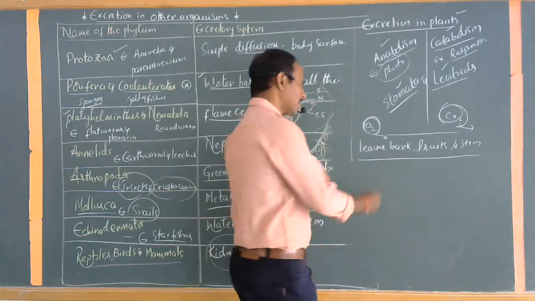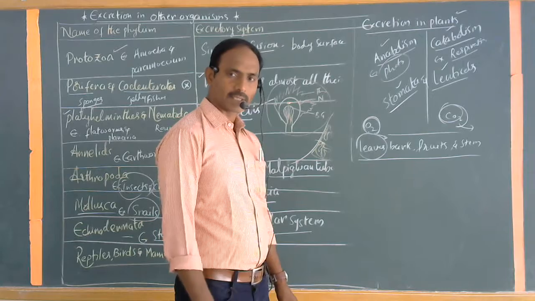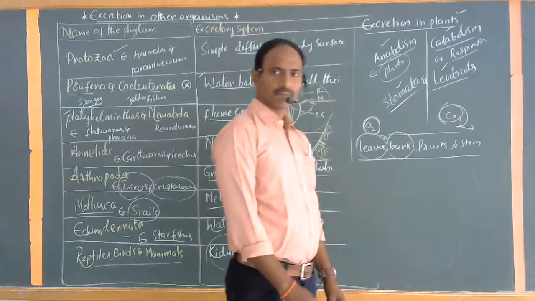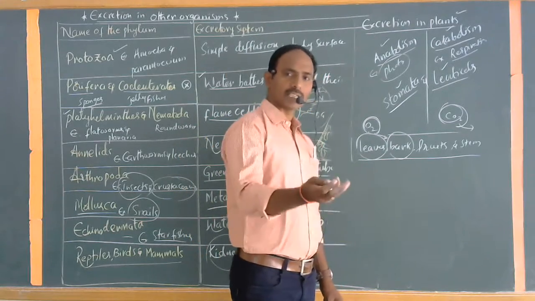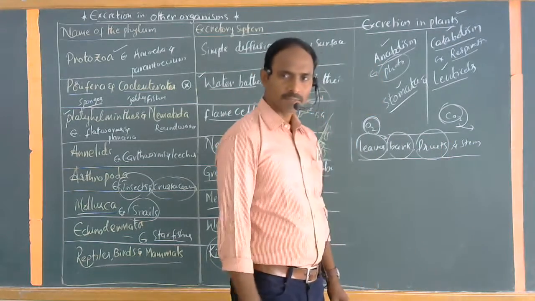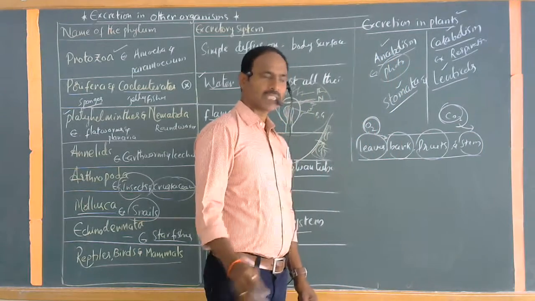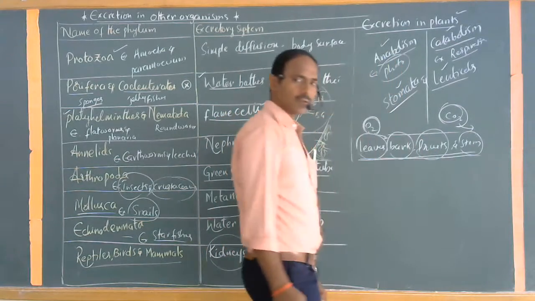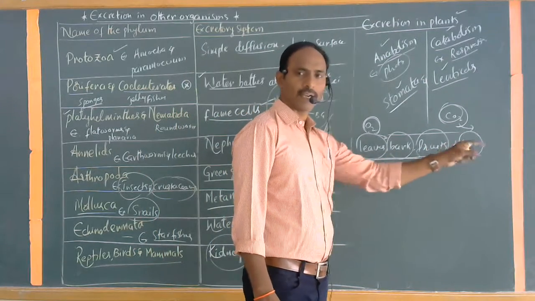So for example, when the plant leaves are dried, the dried leaves fall off from the plant seasonally. Sometimes some plants can eliminate, can excrete, can eject part of their bark during particular seasons also. Sometimes some of the fruits fall off from the plant. Sometimes some stems can also release waste materials, just like the bark-like structures. These parts all act as excretory organs. So these materials can be sent out from the body.